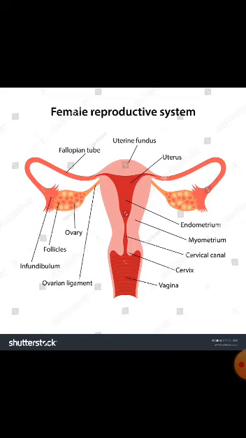Now, let us see what happens when the egg is not fertilized in the woman. As we have discussed, the uterus prepares itself by thickening its walls with a rich supply of blood vessels to receive the fertilized egg. So, when the egg does not get fertilized, the walls of the uterus start rupturing, releasing waste blood and mucus from the body. This is called menstruation. This takes place every month and lasts for 2 to 8 days.